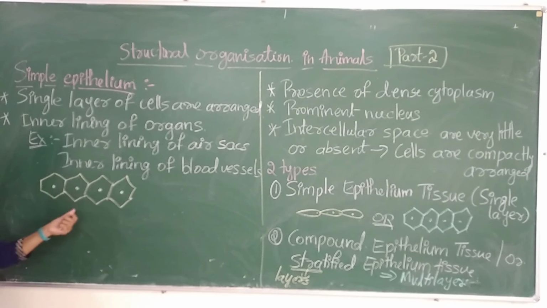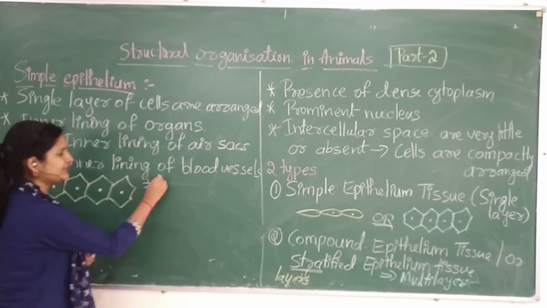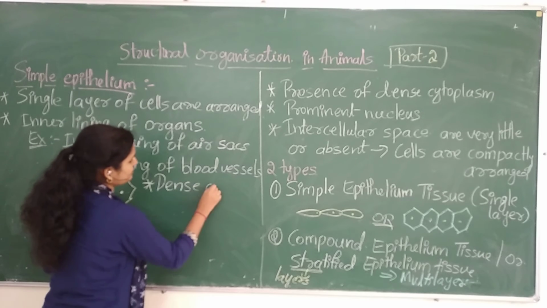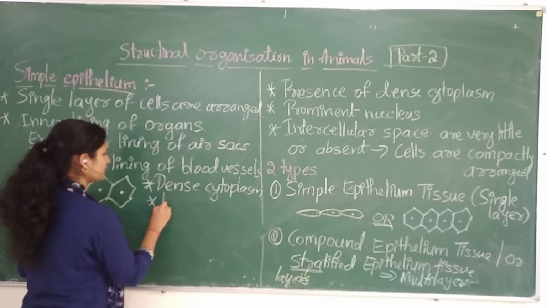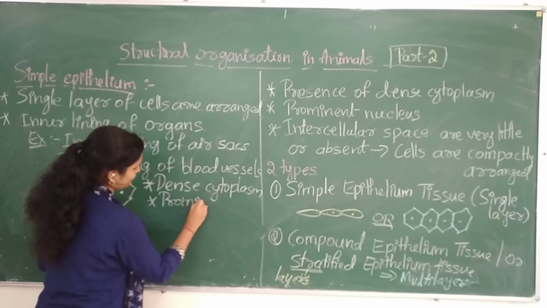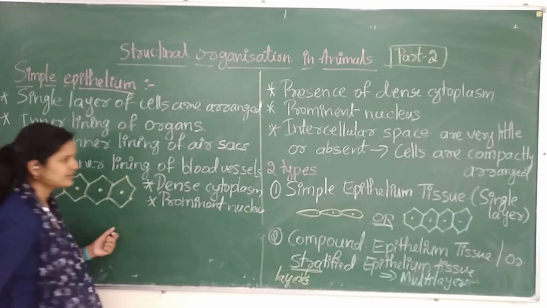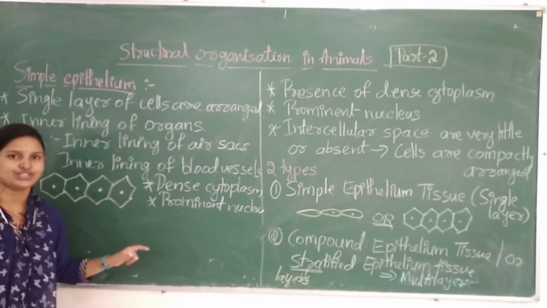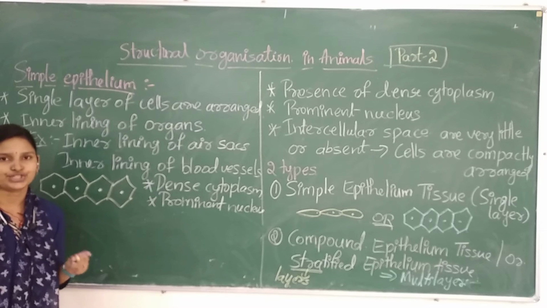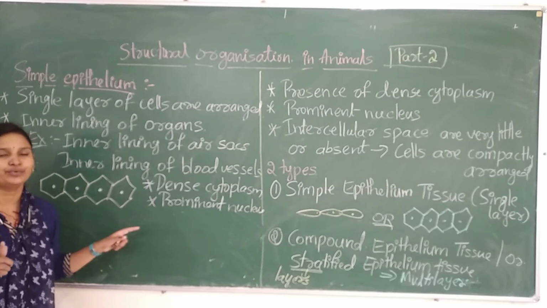So what characteristic features can we observe here? Dense cytoplasm, a prominent nucleus which is located at the center. Okay, we will study that. So understood till here? These are the characteristic features of simple epithelial tissue. This is nothing but a type of epithelial tissue. Here only a single layer will be there, that you need to understand.